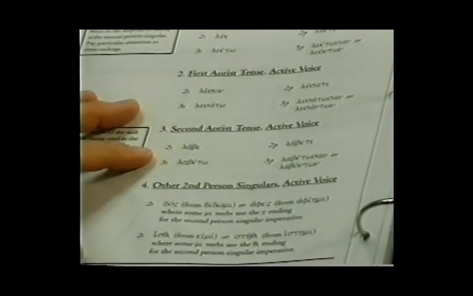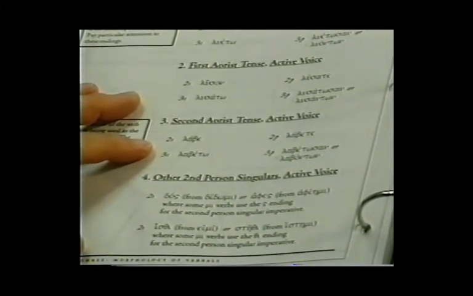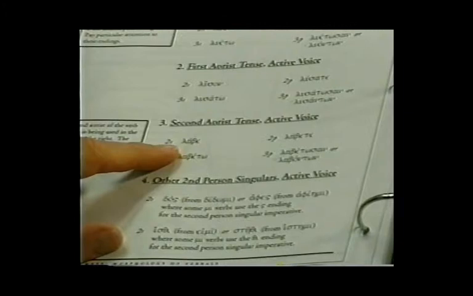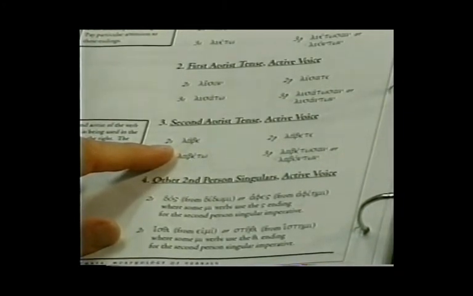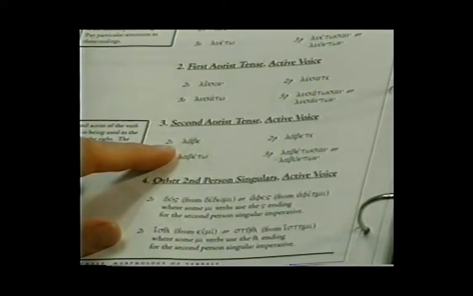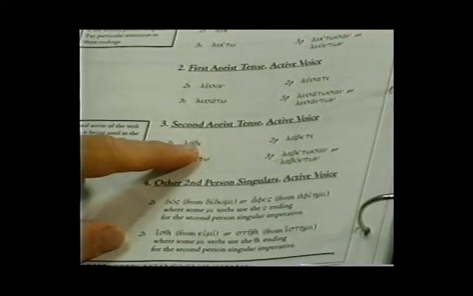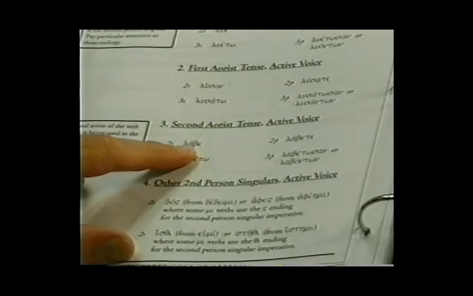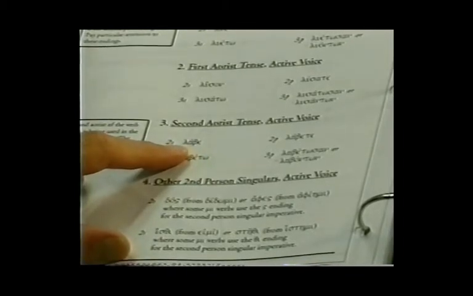Let's look at the second aorist. Here I'm using the verb lambano because luo does not have a second aorist form. And we know that the aorist stem of lambano is the stem lab. Outside of the indicative, the second aorist will use the same endings as the present tense. So you see the epsilon on the end for your second person singular, labe.